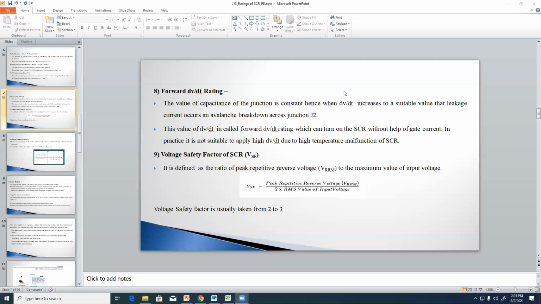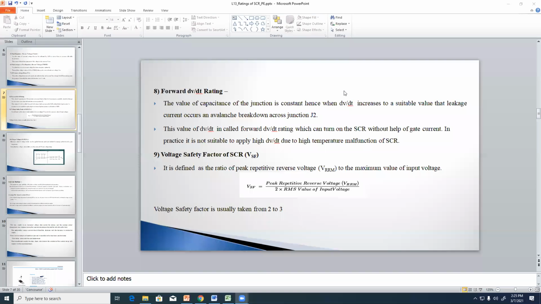But by applying a high value of rate of change of voltage, what will happen? The junction J2 is in reverse bias condition and leakage current is flowing through the junction. This leakage current is going to increase, and at a particular voltage level the junction J2 collapses, and the leakage current increases very highly.